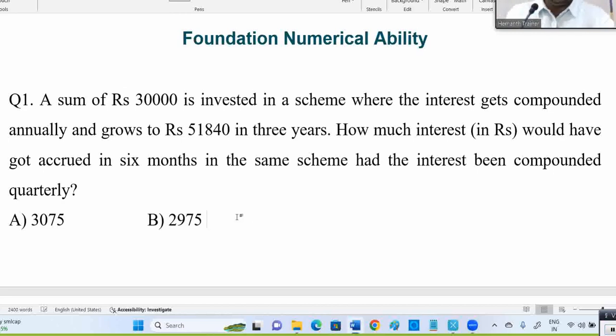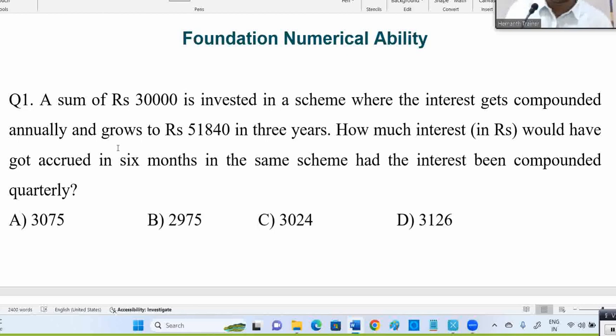Yeah, what topic is this? Simple interest and compound interest. Again, I'm mentioning, please don't go with the formulas. If you want to clear TCS, you should have strong basics in every topic. Every topic's basics you require strongly. It's not about formulas, I can manage, sir? No way. One or two questions maybe, but you cannot clear the test with formulas. So please try to understand the concept here.